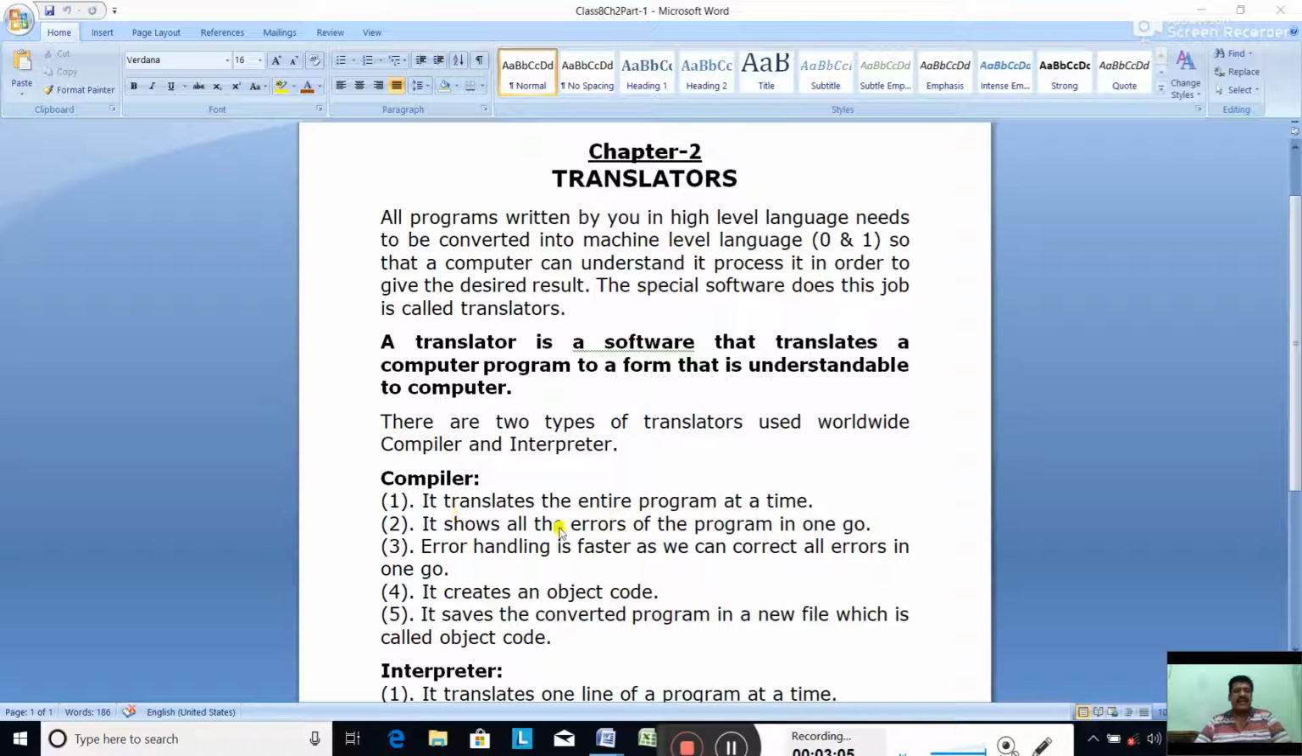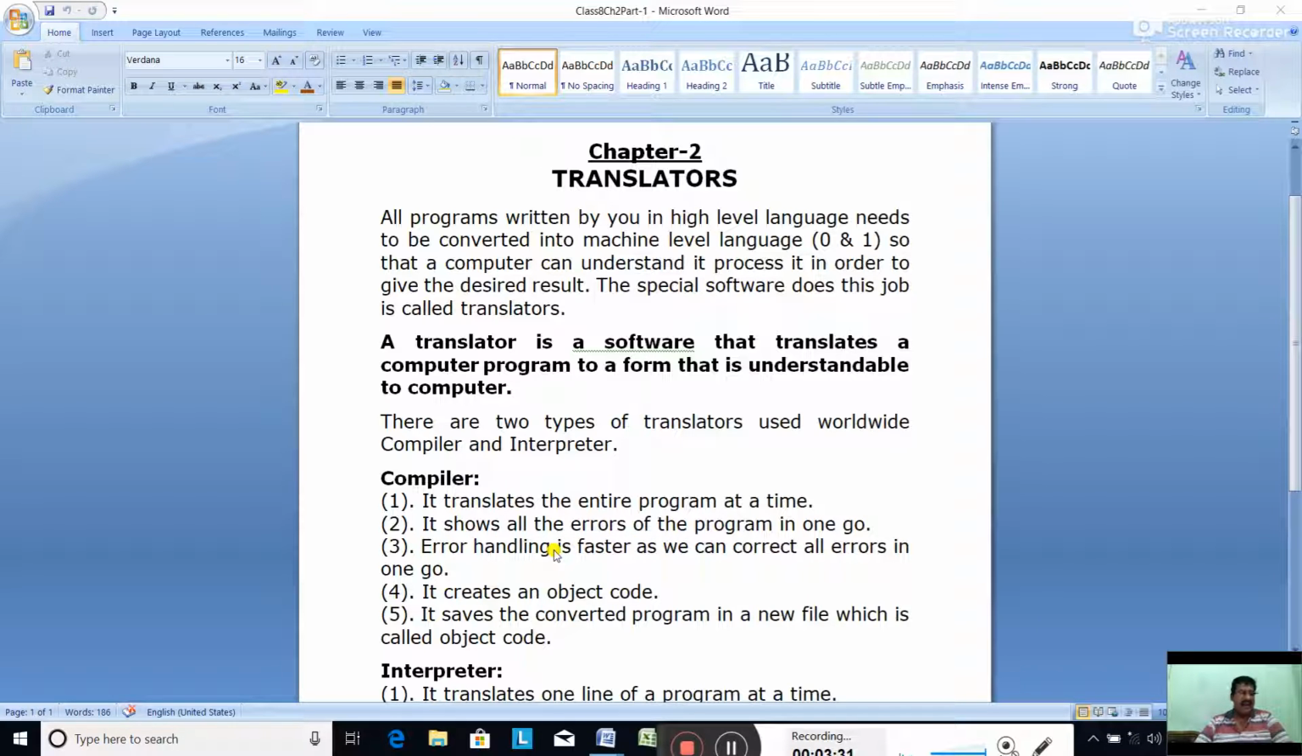So the compiler translates the entire program at a time, and what is the condition? If it is error free, there is no error. Second, it shows all the errors of the program in one go. After compiling the program, a list of errors is displayed at the end. All the errors together.